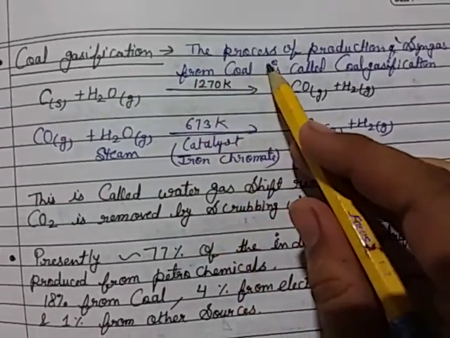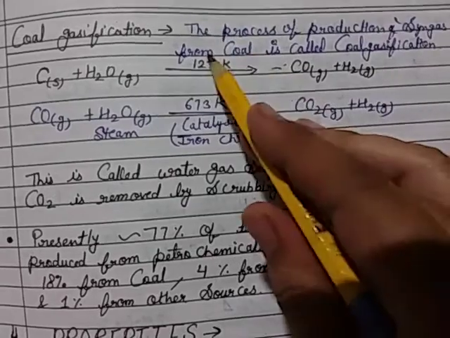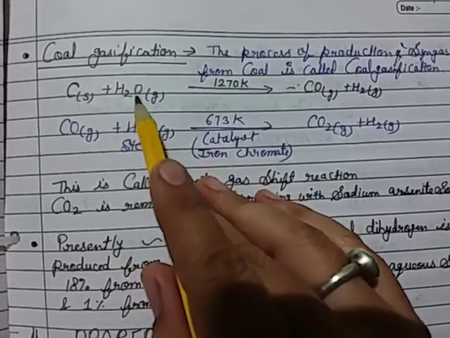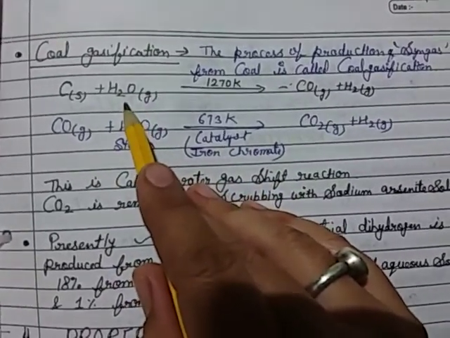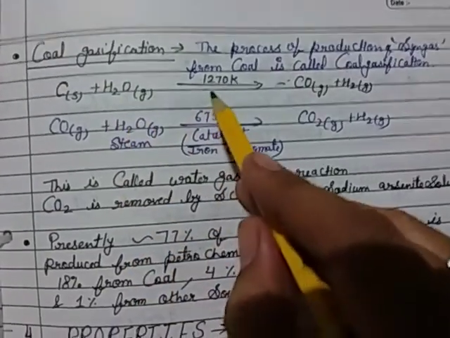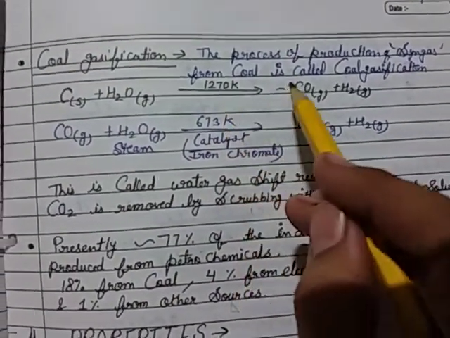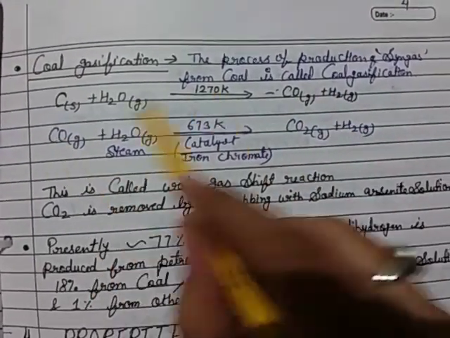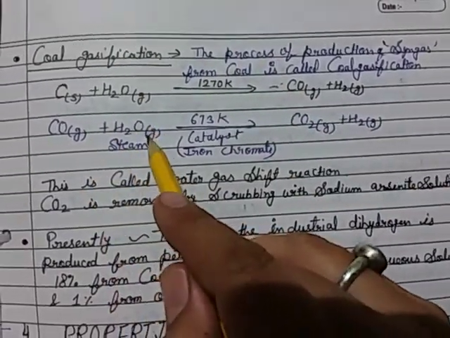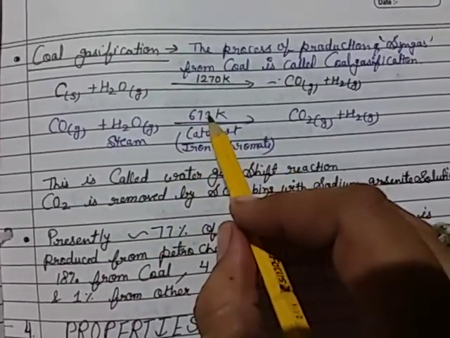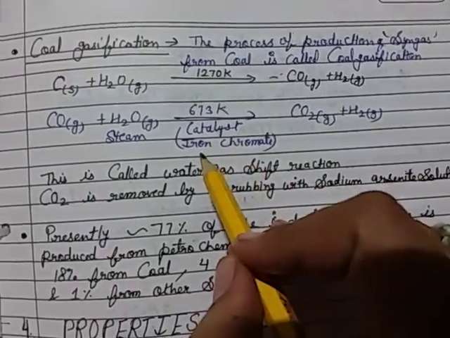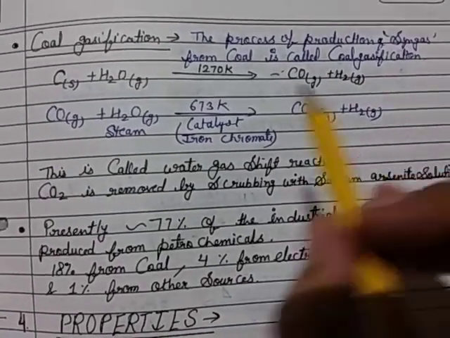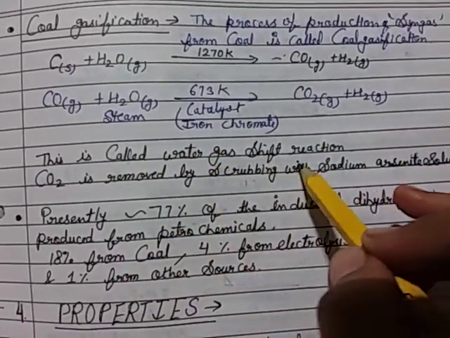Then the next method is coal gasification, that means the process of production of syngas from coal. Coal means we use carbon. Solid carbon reacts with water vapor, steam, at 1270 Kelvin to form CO gas and hydrogen gas. Then this carbon monoxide gas reacts again with steam at 673 Kelvin with iron chromate catalyst, so CO converts into CO2 gas and hydrogen. This is called the water gas shift reaction.